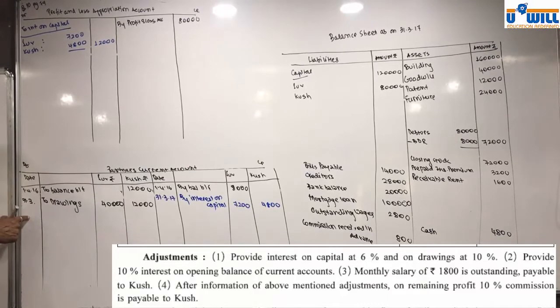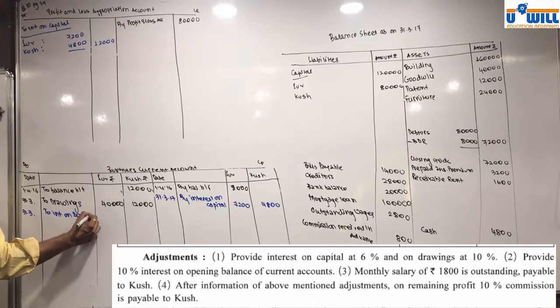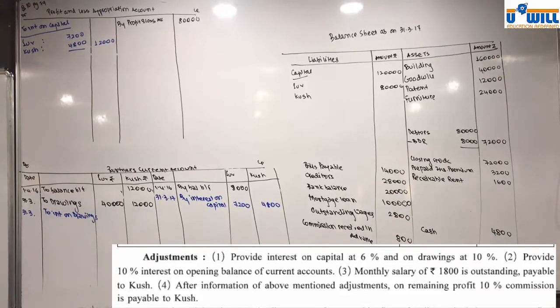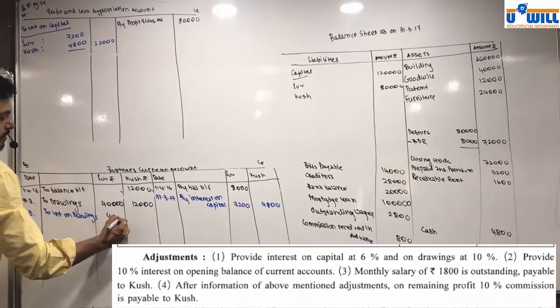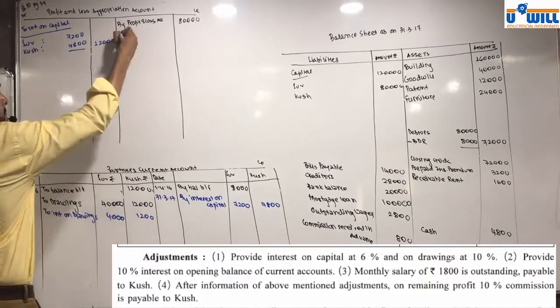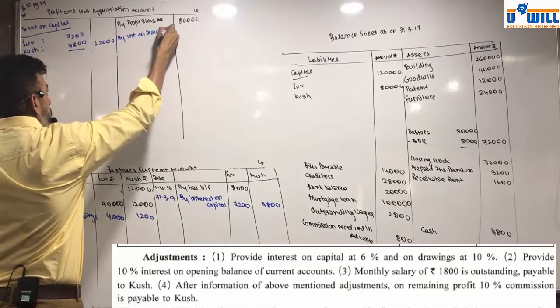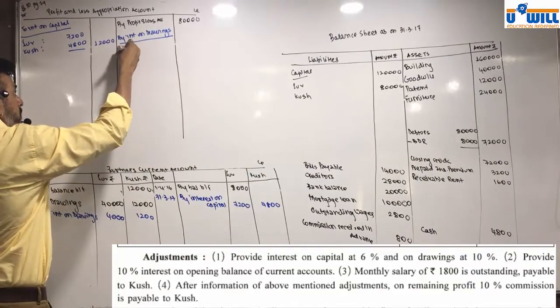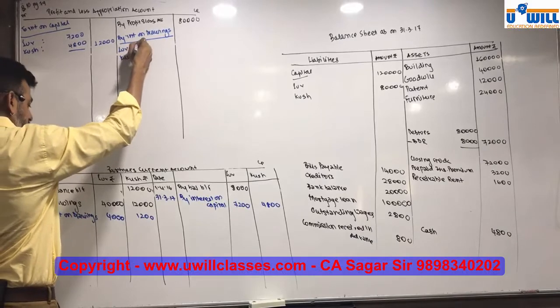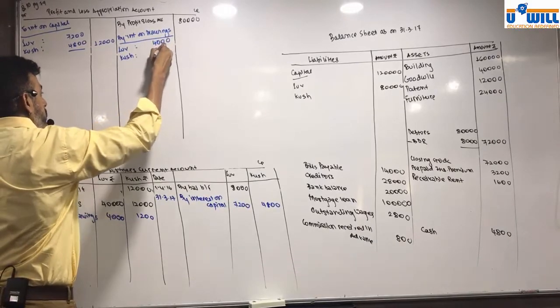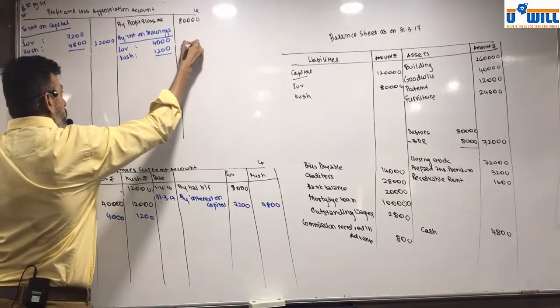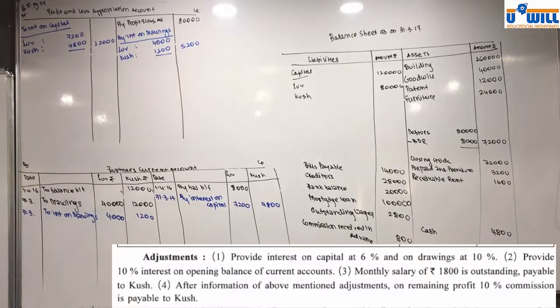If you have any doubt, please ask. Under drawings, interest on drawings for the full year, 10%, 4,012. But interest on drawings, 10%.